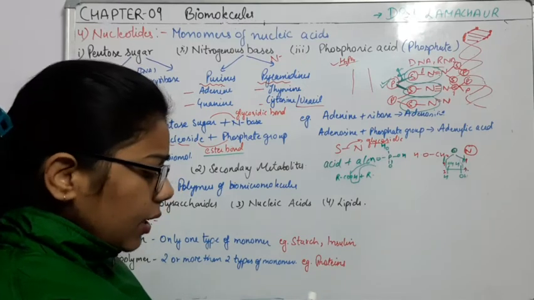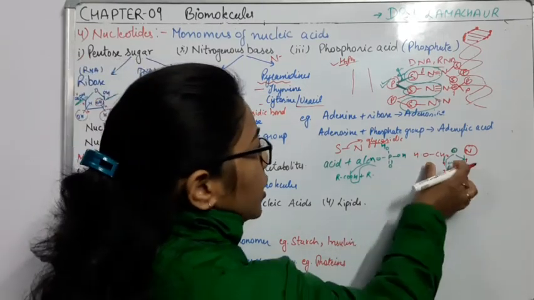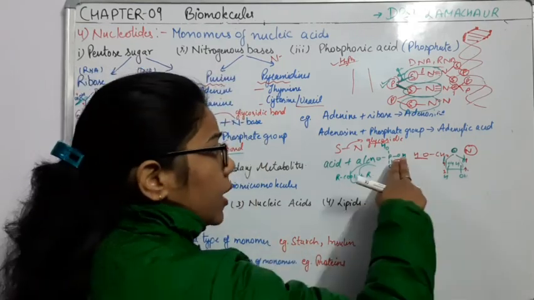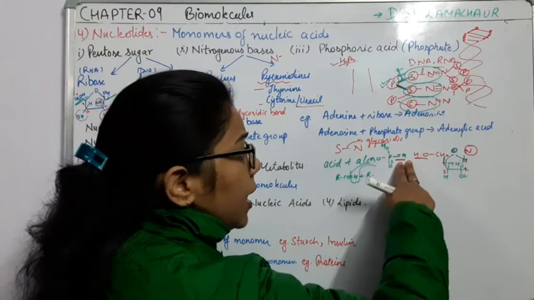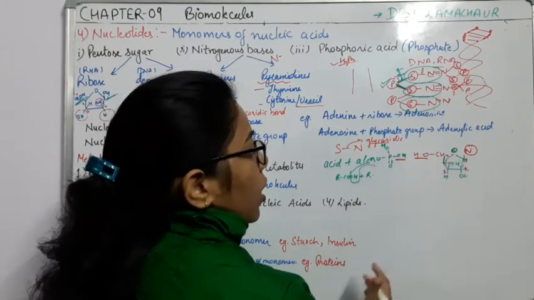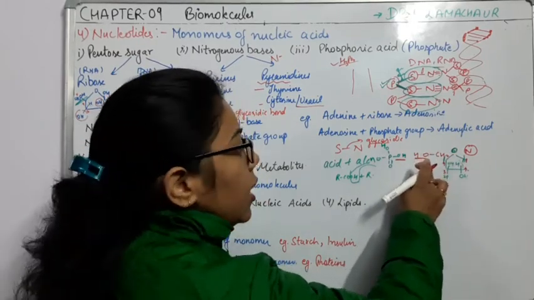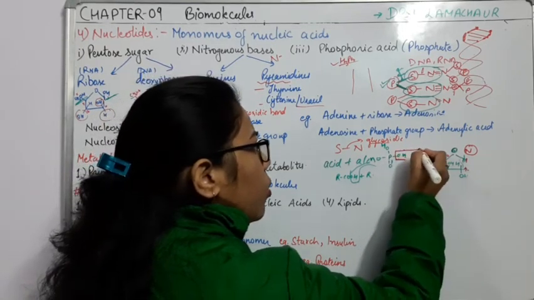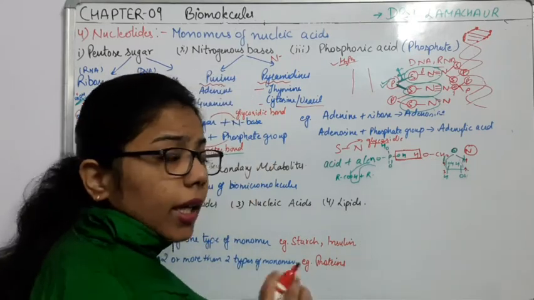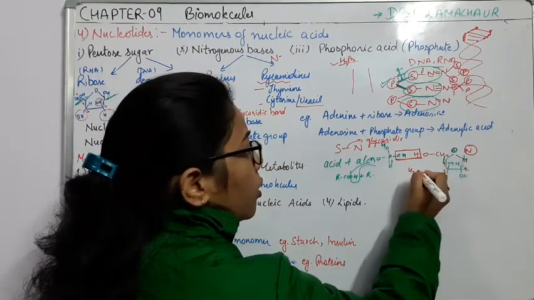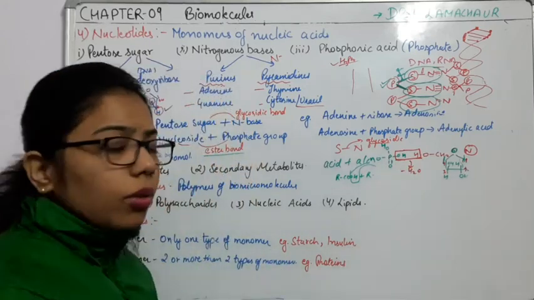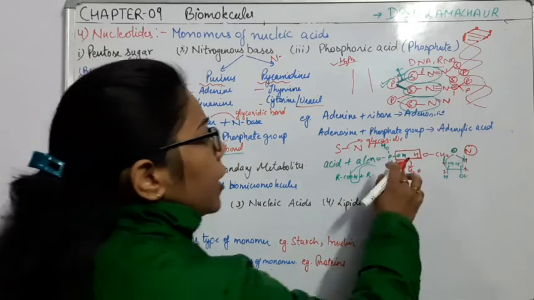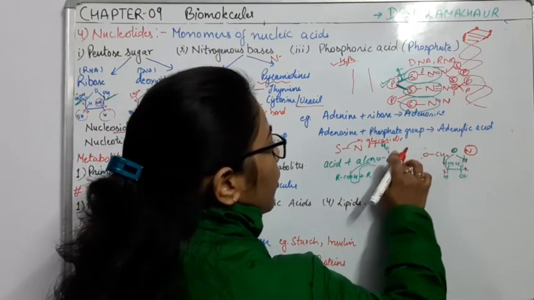When this phosphoric acid combines with this alcohol, don't confuse between these two OH groups. This OH is for the acid, and this OH is for the alcohol. From the acid, we are going to remove OH, and from the alcohol we will remove only H. So what is happening? It is releasing a water molecule and forming the ester bond. When it releases the water, what is left here?